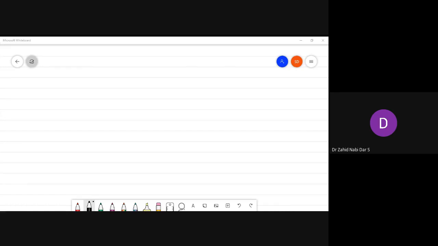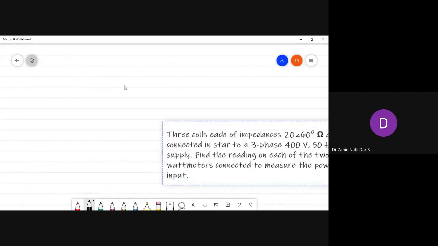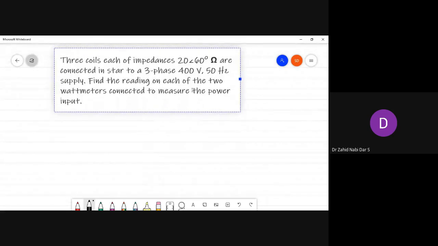Control C. Okay, wait. Control C. Yeah. Okay. Little bit practice is required. That's it. It's not that difficult. Only thing is that